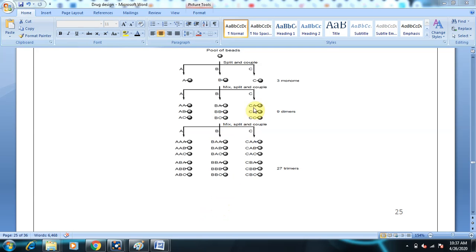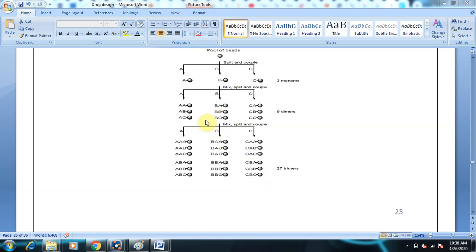And coming to the third set, as you can see, this is CAA, CAB, CAC, followed by CBA, CBB, CBC, and followed by the third set, which is not represented in the diagram. You can write down. That will be CCA, CCB, CCC. Completely pure, CCC.